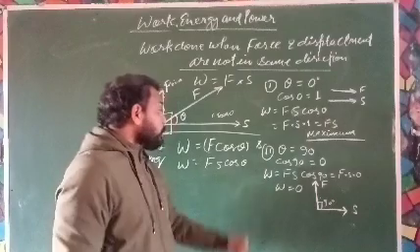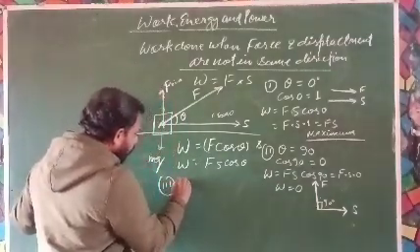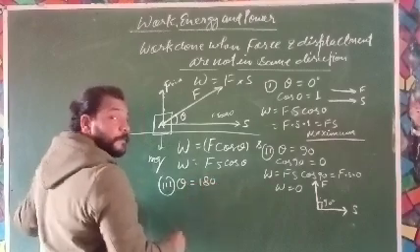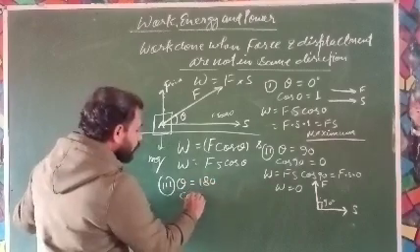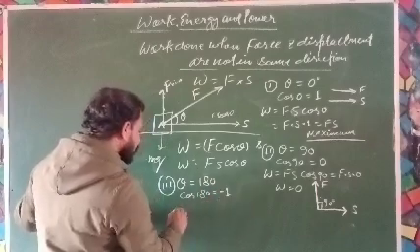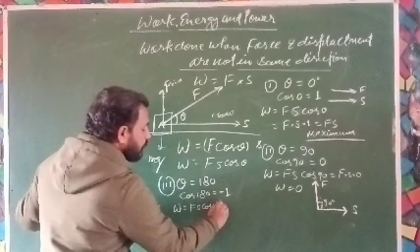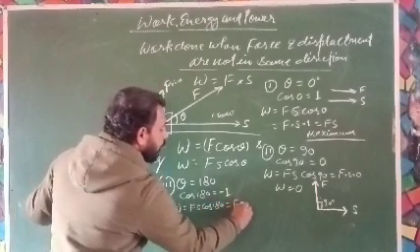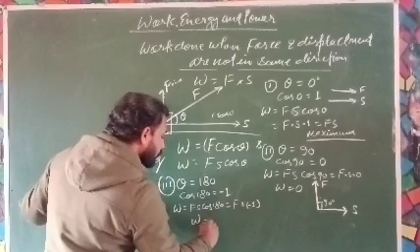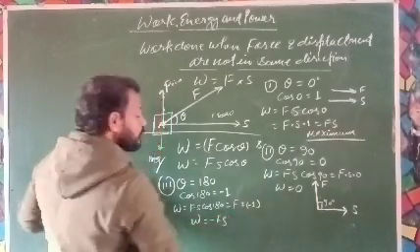Okay. Now, third condition, when theta is equal to 180 degree, and we know that cos 180 is equal to minus 1. So W is equal to Fs cos 180, that is Fs into minus 1, that is W equal to minus Fs.